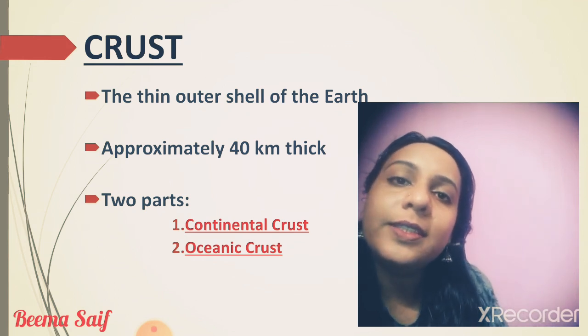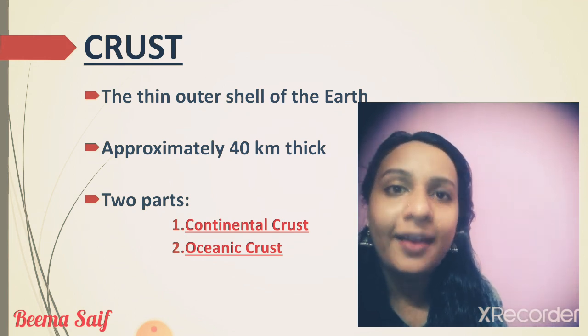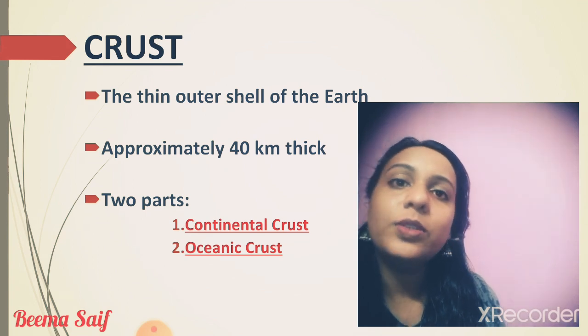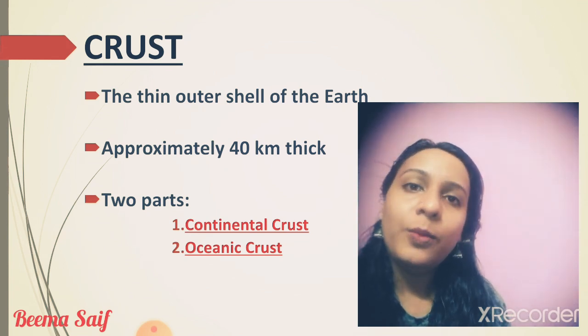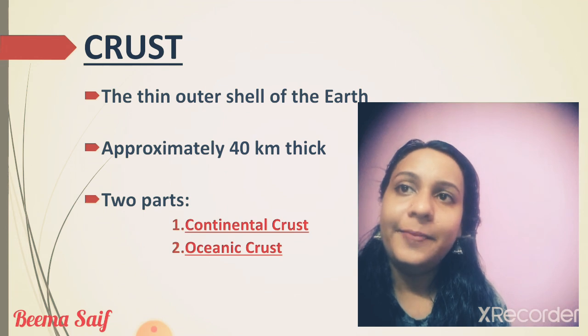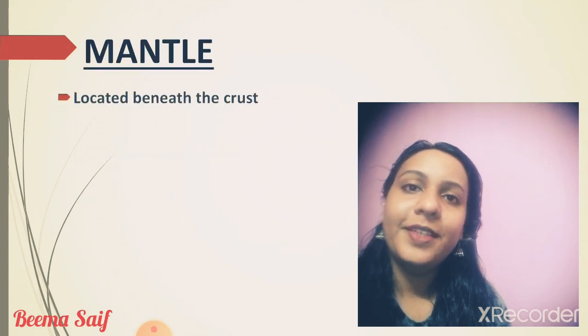This continental crust is also called as Sial. Oceanic crust is also known as Sima. Now we are moving to the next layer. Mantle.